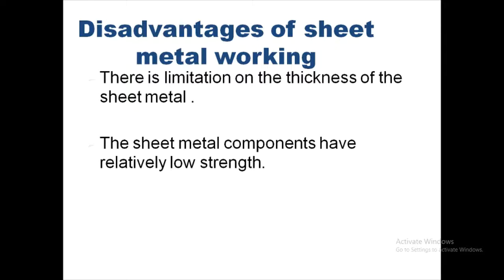Now let us see the disadvantages of sheet metal working process. There is a limitation on the thickness of the sheet metal, and the sheet metal components have relatively low strength due to the thickness. So this is what we have seen, the theory of sheet metal forming processes.